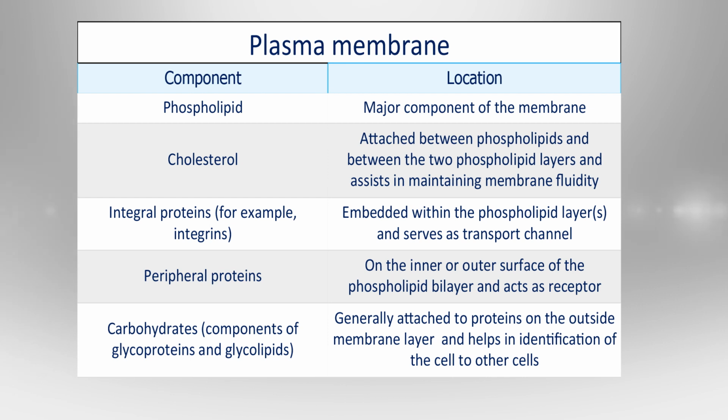So the protein channel acts as a transport for the movement of molecules in and out of the cell, and peripheral proteins can be present at the inner or outer surface of the phospholipid bilayer and act as receptors. Another component is the glycoproteins and glycolipids, which are attached to the protein component of the membranes and help in the identification of the cell by other cells. Cell-cell interaction helps in cell-cell recognition.